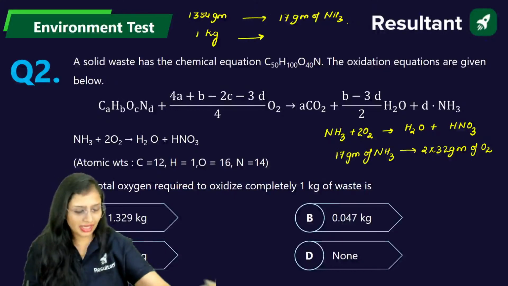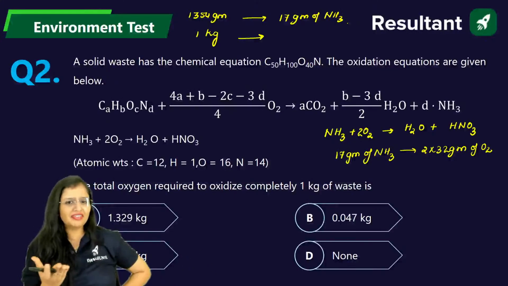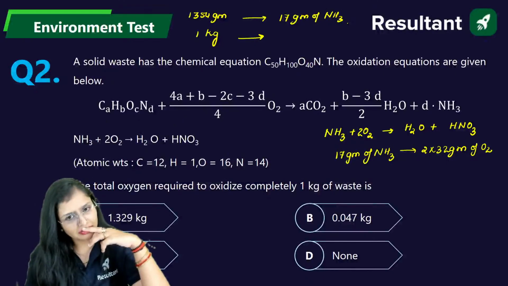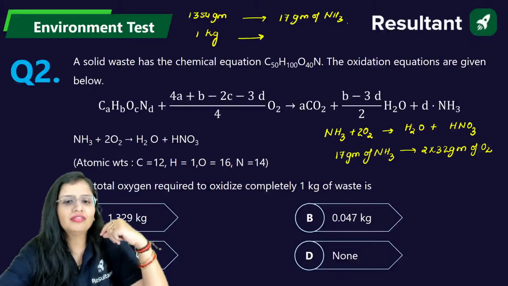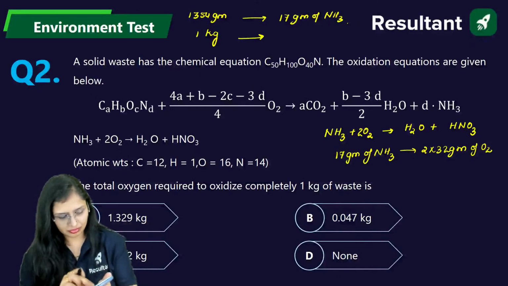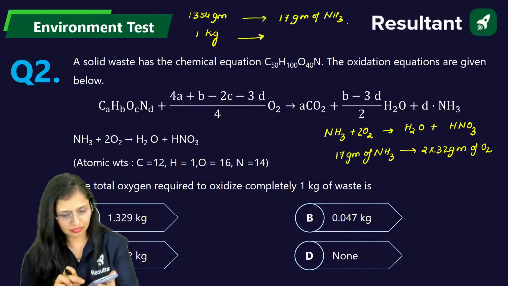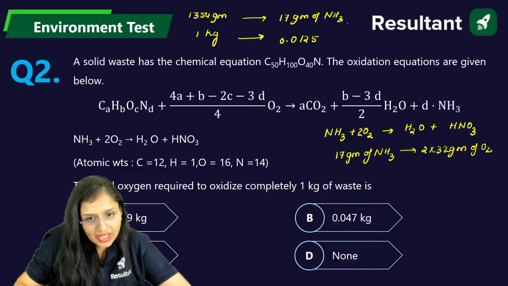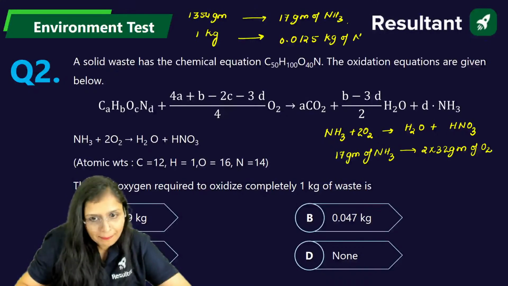Calculate, it will be very less. 17 divided by 1354. How much will it come? Quick. 17 divided by 1354. How much will it come? 0.0125 kg of ammonia. Correct?